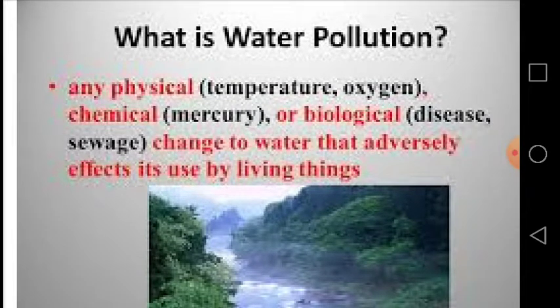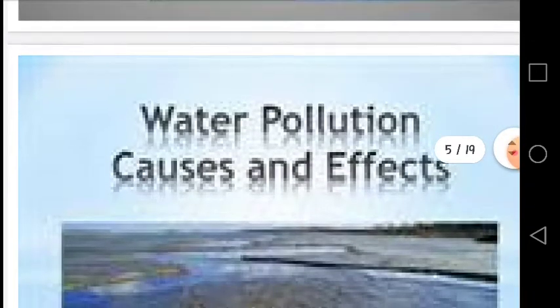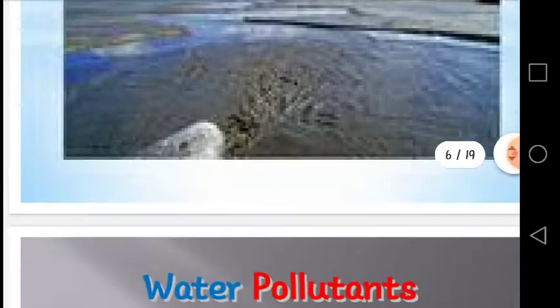Now we are focusing on the water pollution. Any physical change like temperature, oxygen, chemical like mercury, cyanide, acids, bases, or biological like different germs and sewage. These physical, chemical and biological changes to water adversely affect its use by all living things, including man. All these substances can cause water pollution, and this is very harmful for us. So we are now focusing on the water pollution causes and effects.